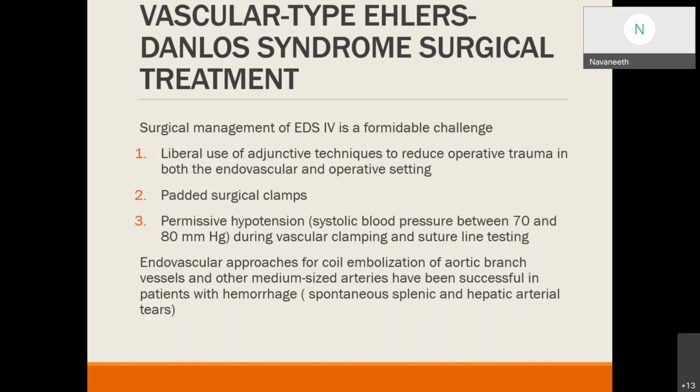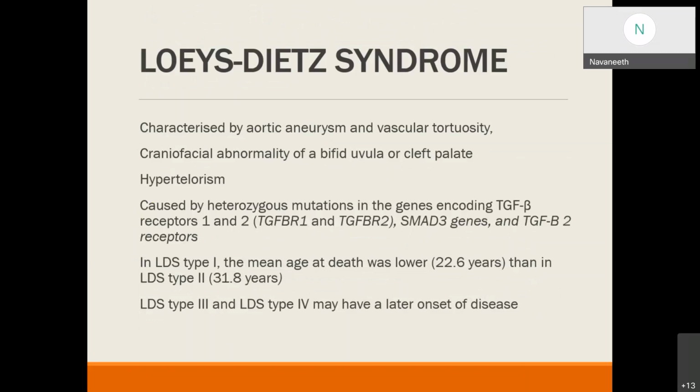Endovascular approaches are also useful in certain cases, like coil embolization of aortic branch vessels and in spontaneous splenic hemorrhage, hepatic arterial tears, etc. It is generally agreed that stent graft therapy for other connective tissue disorders and Ehlers-Danlos syndrome should be avoided.